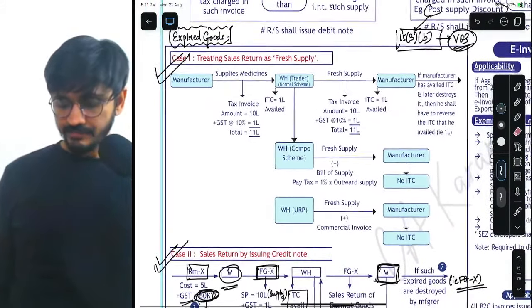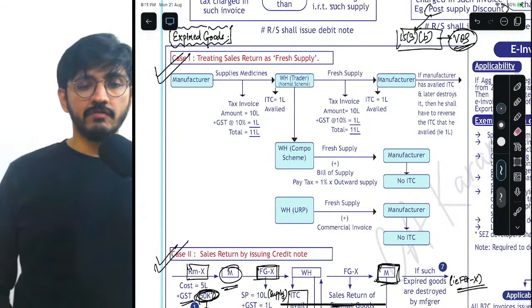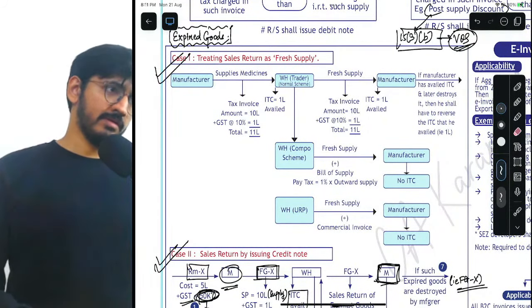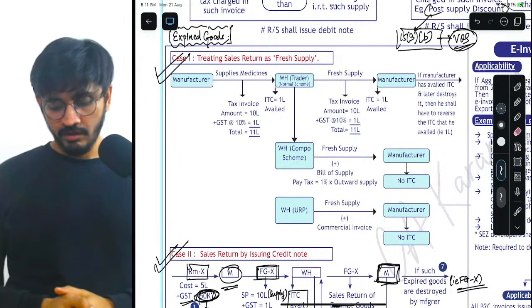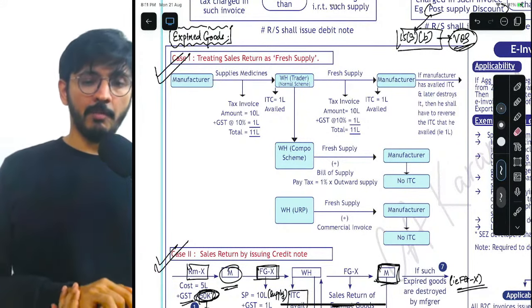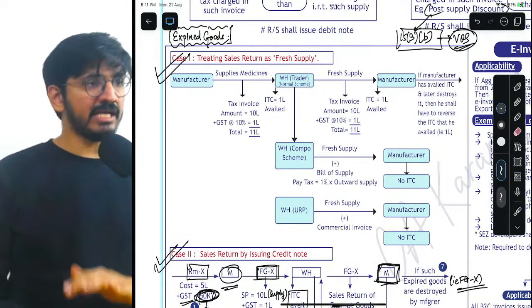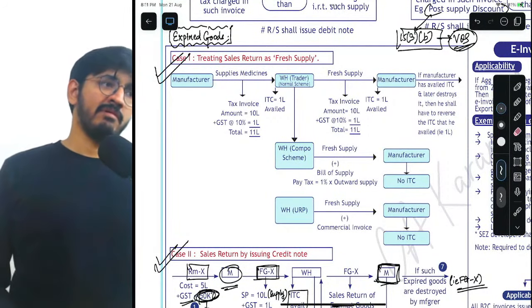Okay. Now, friends, we are basically talking about case 1. We are talking about treating sales return as fresh supply.